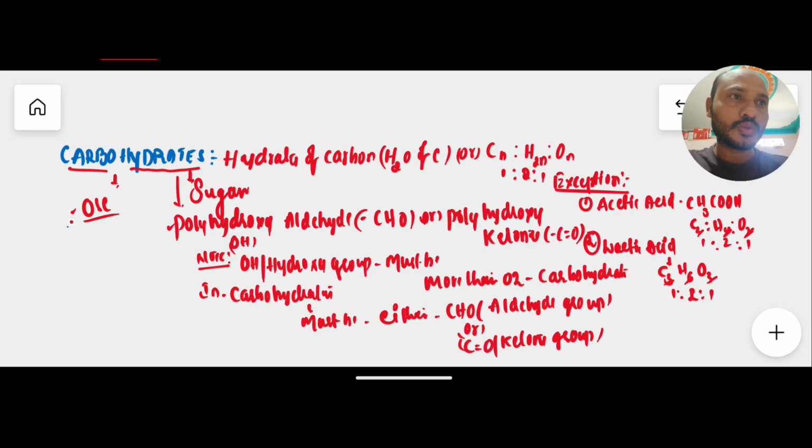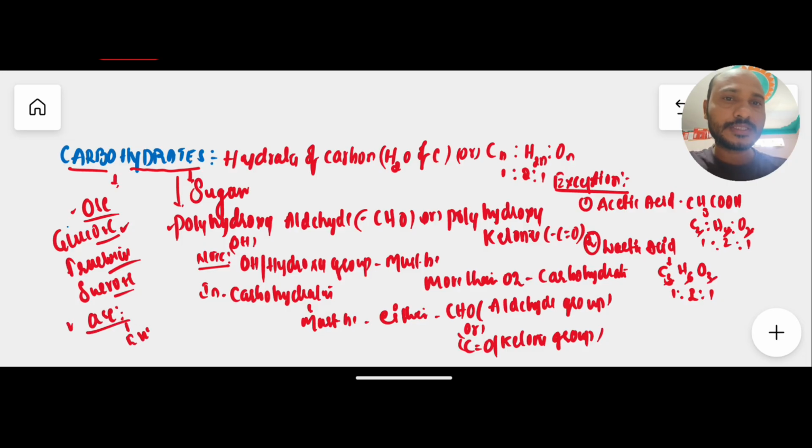For example, glucose, -ose, carbohydrate. Fructose, -ose, carbohydrate. Sucrose. Like that, if the end of the molecule name has -ose, then it is said to be a carbohydrate. One more important note: if the suffix ends with -ase, it must be an enzyme.